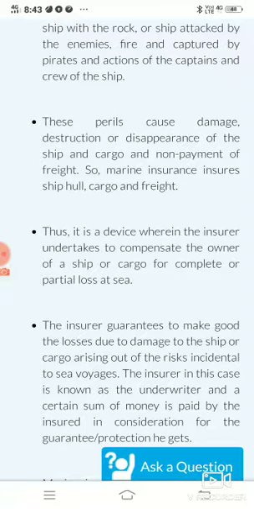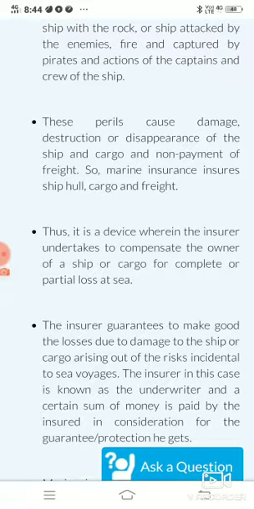These three elements are the ship hull, which we can say is the boat also, the cargo, meaning the goods which a ship is carrying, and the freight, which basically means the charges paid by the buyer to the owner of the ship for transporting goods from one place to another.